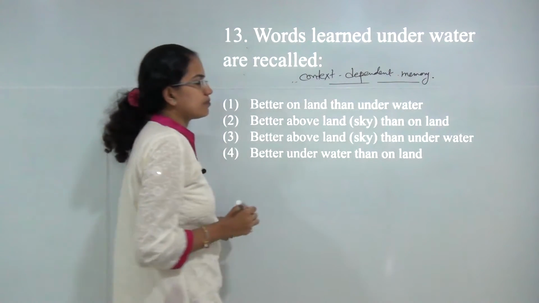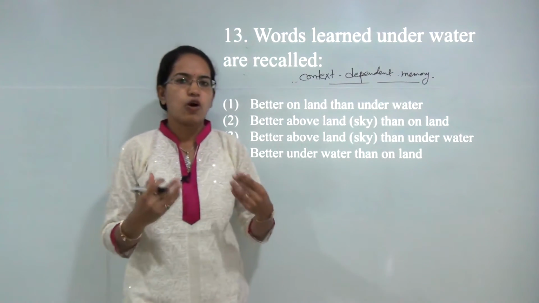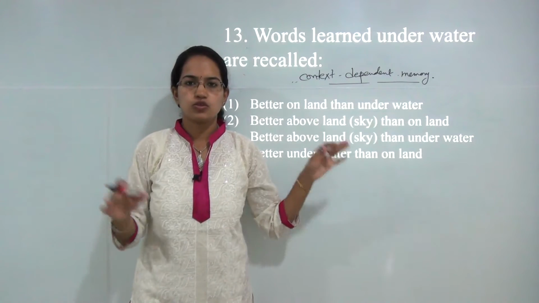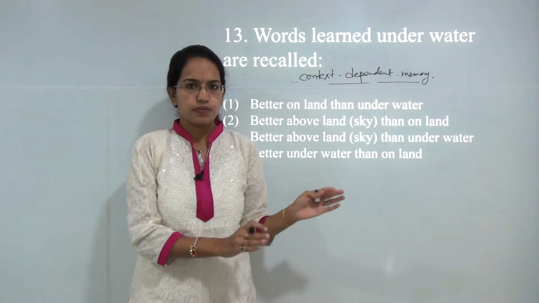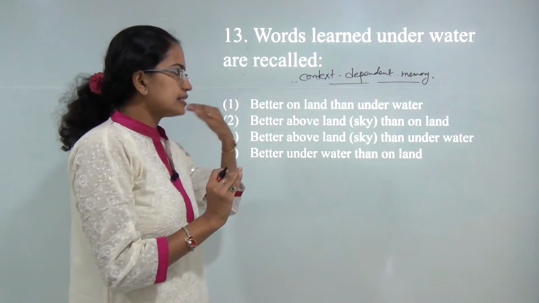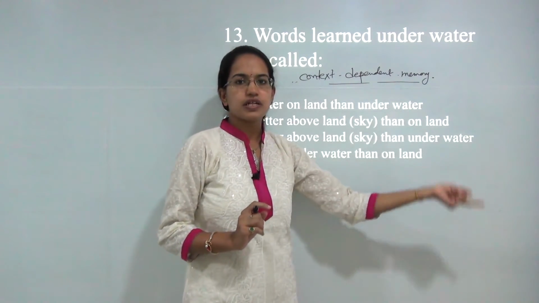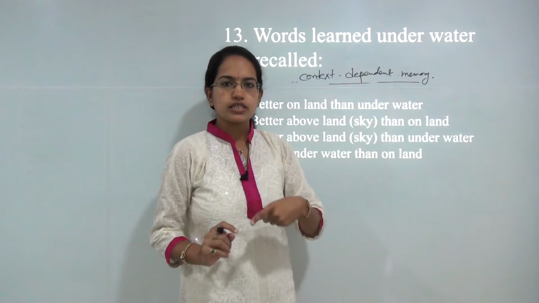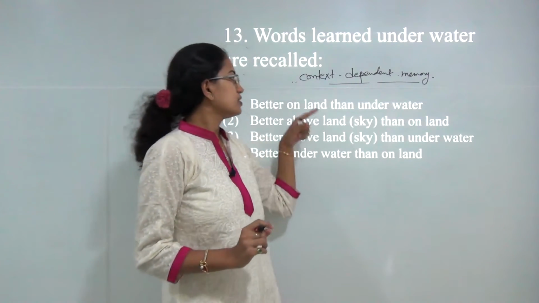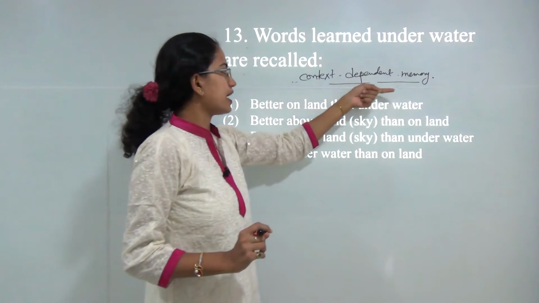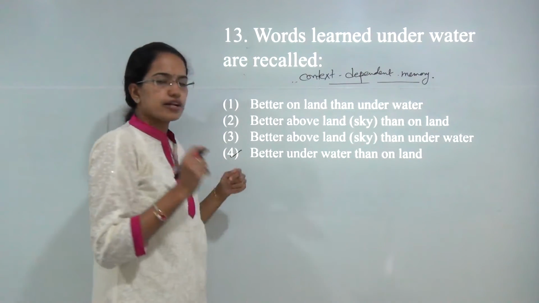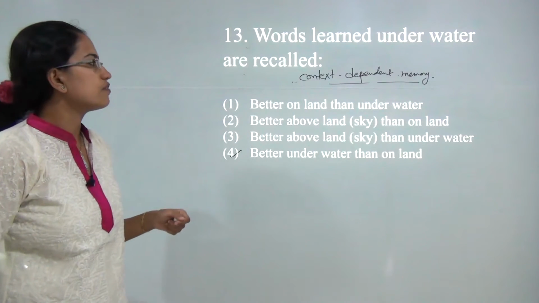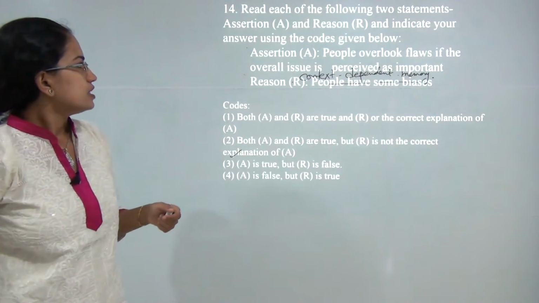Context dependent memory means if I have read a novel when I was lying on a sofa, I would recall it best when I am again on the sofa. That means if you are in a similar situation again, you will recall that event faster than under any other condition. So that is what is meant by context dependent memory, and this question is based on the logic of context dependent memory. Next question.